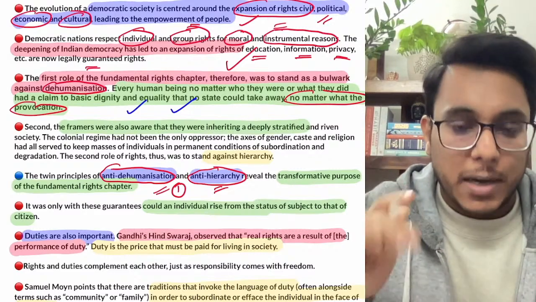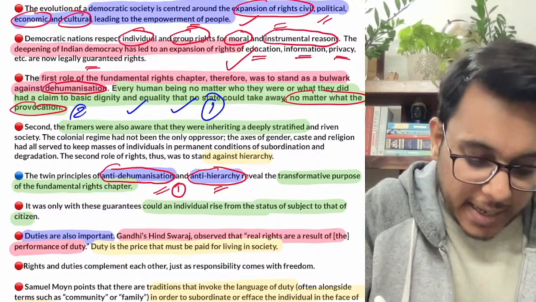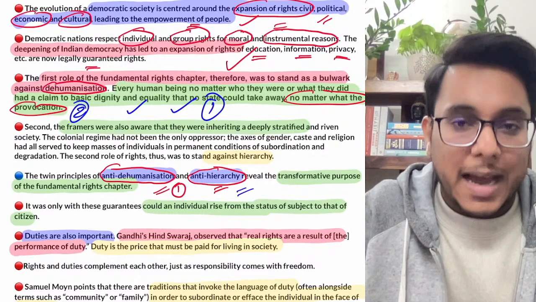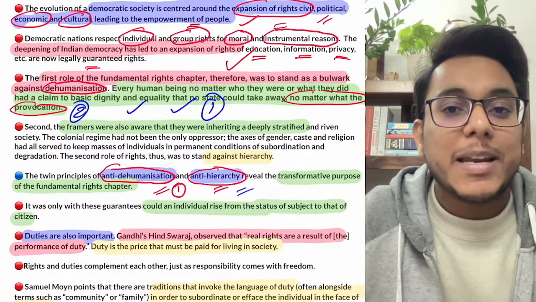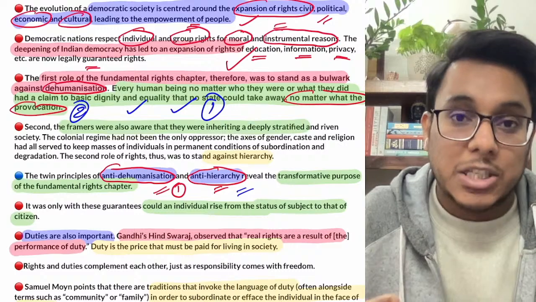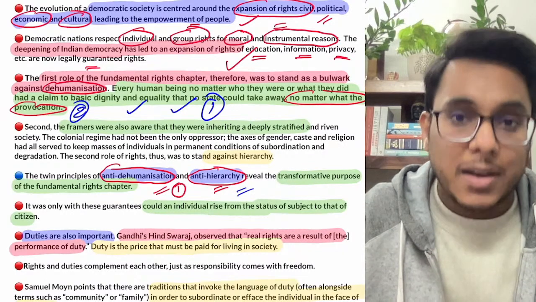So the rights are given, number one. Number two, the rights are also given because of this anti-hierarchy. Now what is this thing? India is a deeply divided society. India is a stratified society. We are divided on caste, gender, religion, region, language.